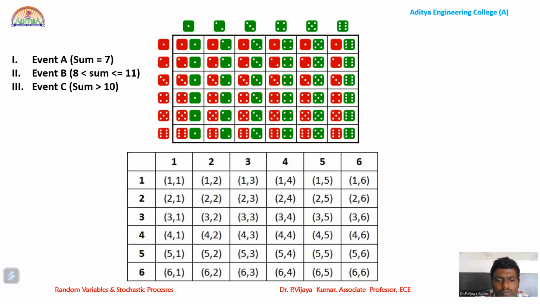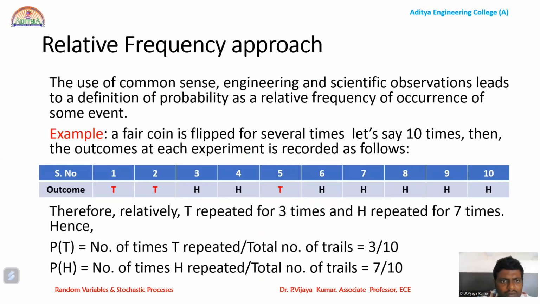The total possible number of outcomes is 36, and we need to identify the favorable outcomes of the defined event A. So P of A is equal to the favorable outcomes divided by the total possible number of outcomes. In a similar manner, we need to compute the probability for events B and C. We need to identify the favorable outcomes. Favorable outcomes by the total possible number of outcomes is called probability.